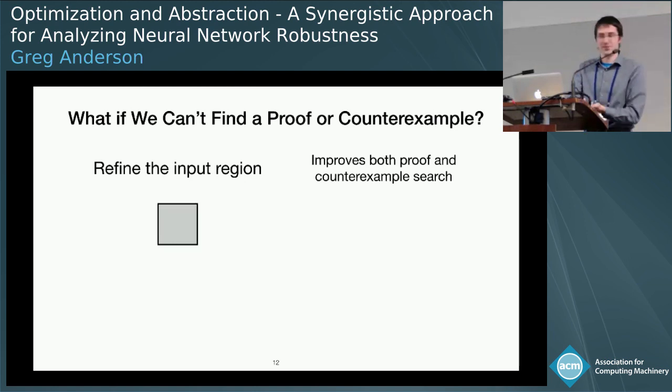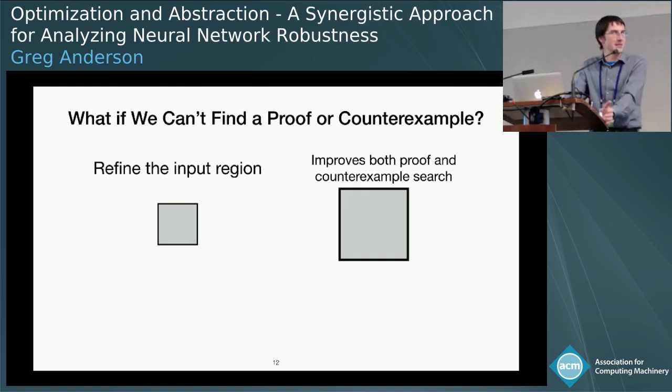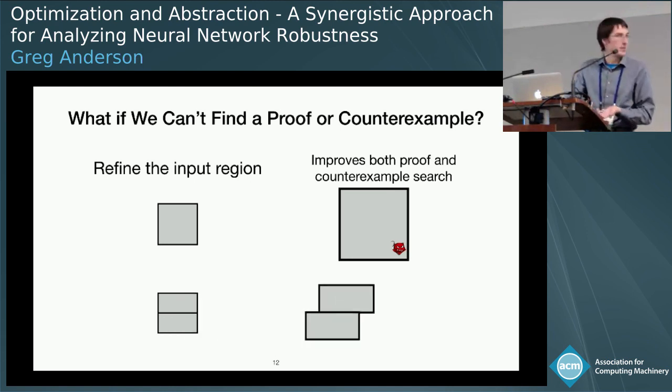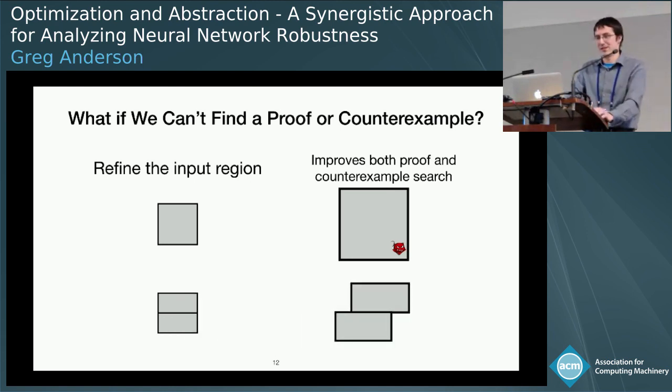So for the proof search, for example, we do some abstract interpretation, we get some bad point, and now let's say we refine. In the next iteration, maybe we do some abstract interpretation, but now we have these two separate pieces, and we can maybe exclude this bad point that we had before.